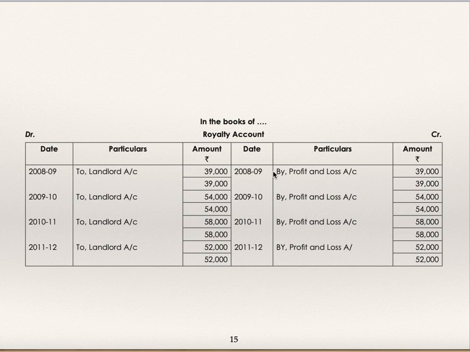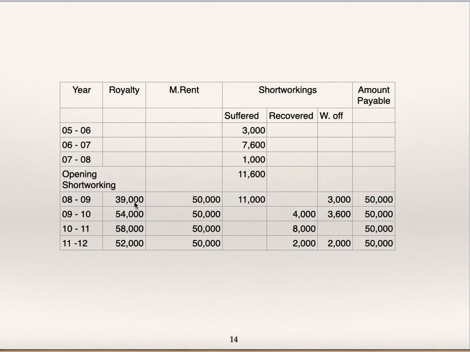Royalty account to landlord and to profit and loss account for all the 4 years. Royalty account debit 39,000, short working account debit 11,000, to landlord 50,000. Landlord to bank 50,000. Profit and loss to royalty 39,000.